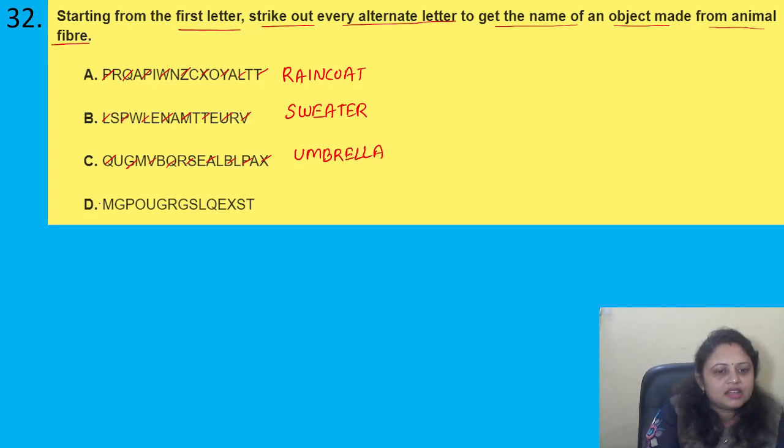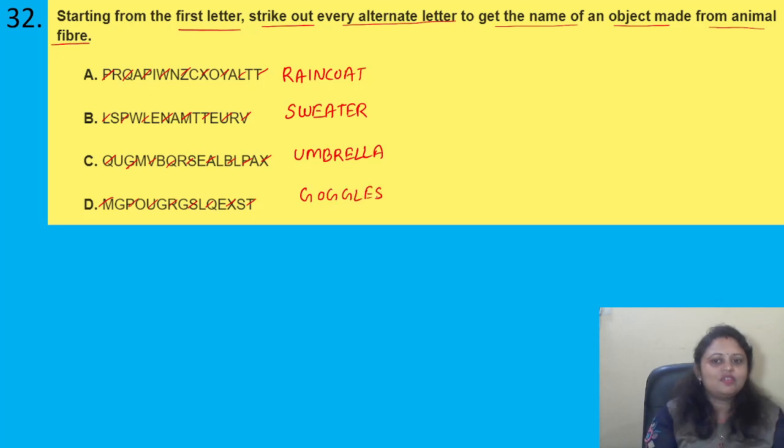Okay, then the last one. Yes, it is goggles. Okay, so what we need to find is an object made from animal fiber, that is the sweater, right? Sweater can be obtained from wool.